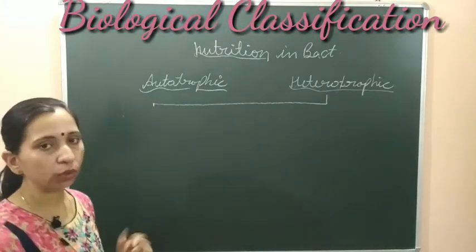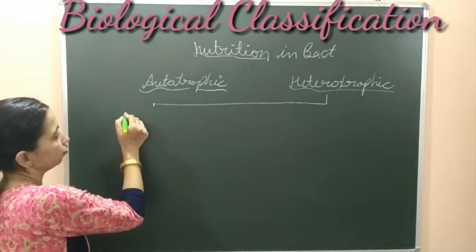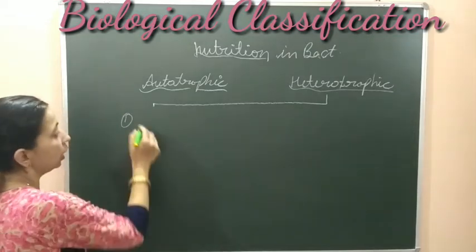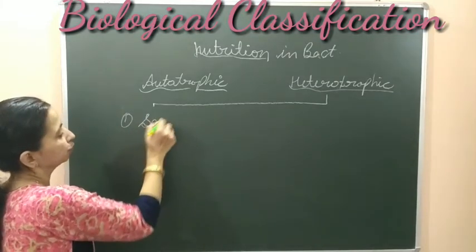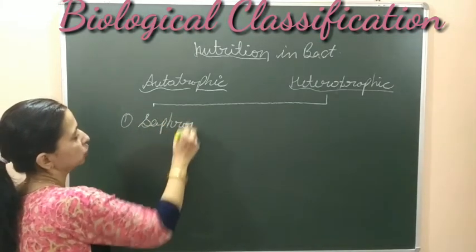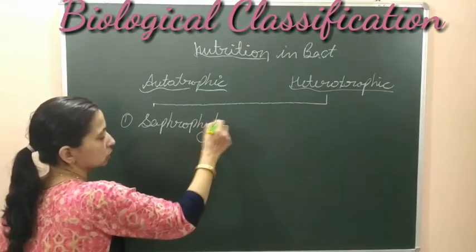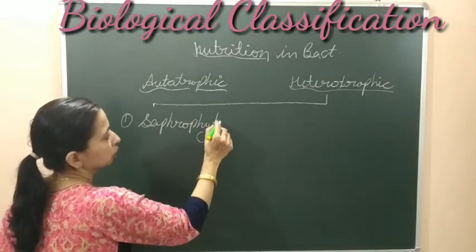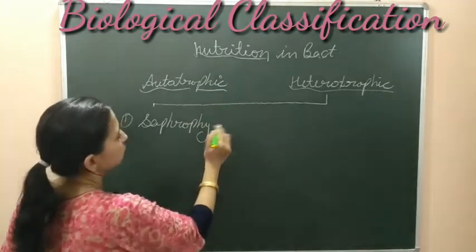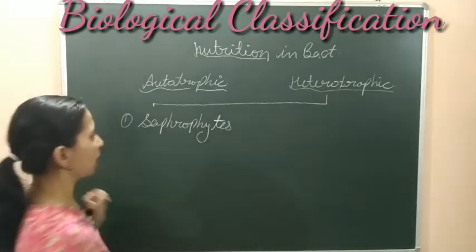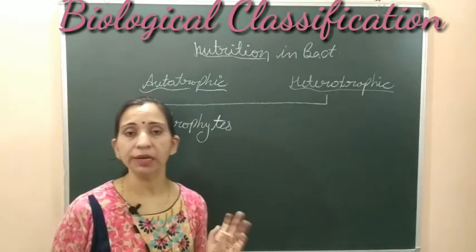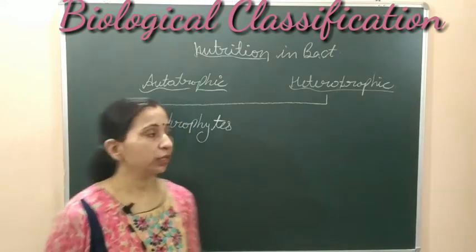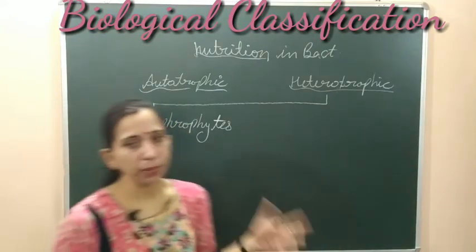The first type of heterotrophic nutrition that is found in the case of bacteria is the saprophytic, or saprophytes. Saprophytes are the bacteria which depend on dead and decaying organic matter. So in these cases, the bacteria are not preparing their food.